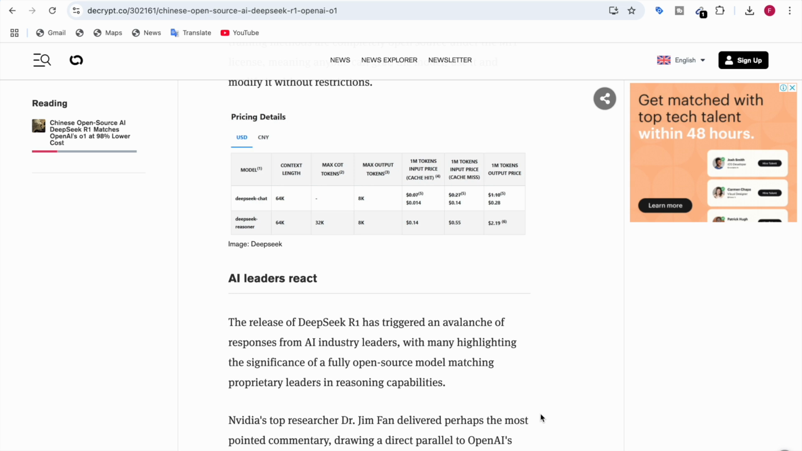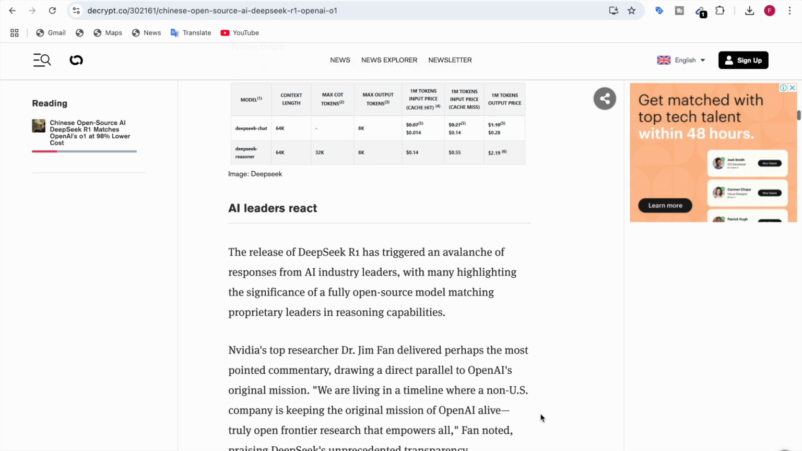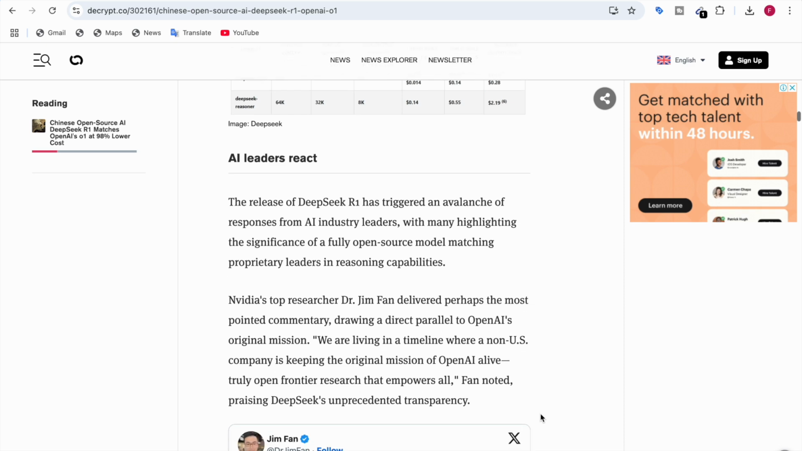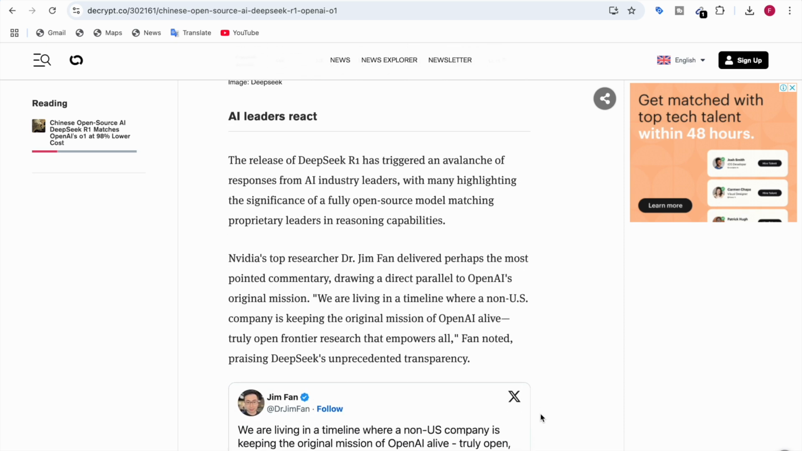With many highlighting the significance of a fully open source model matching proprietary leaders in reasoning capabilities. NVIDIA's top researcher, Dr. Jim Fan, delivered perhaps the most pointed commentary, drawing a direct parallel to OpenAI's original mission. "We are living in a timeline where a non-US company is keeping the original mission of OpenAI alive, truly open frontier research that empowers all," praising the DeepSeek transparency.